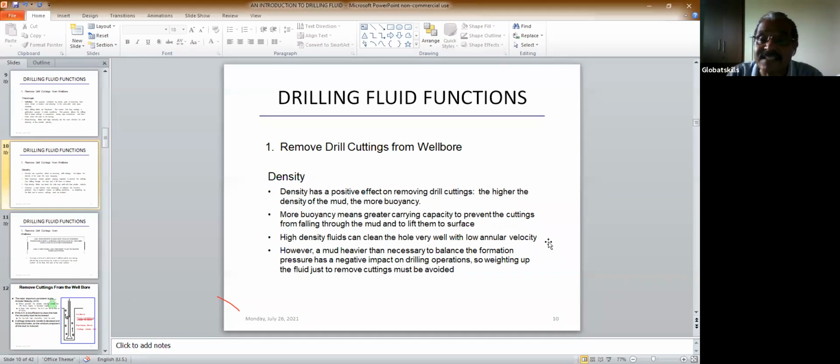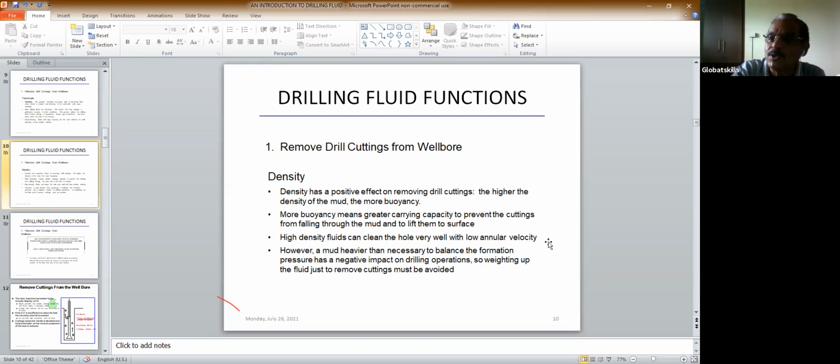However, mud heavier than necessary to balance the formation pressure has a negative impact on drilling operations. So what happens again, if you just keep on increasing the density of the mud to clean the hole? There is an optimum for everything. If you think I can take a bulk of medicine so I can get cured immediately, that's not possible. You have to take the medicine within the optimum limit. You cannot take 1000 mg of antibiotics so you can get cured. It will have an adverse effect on the body.